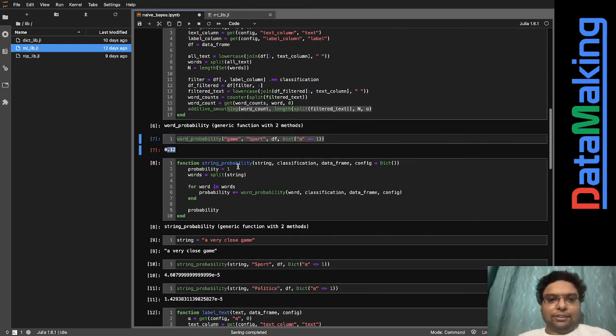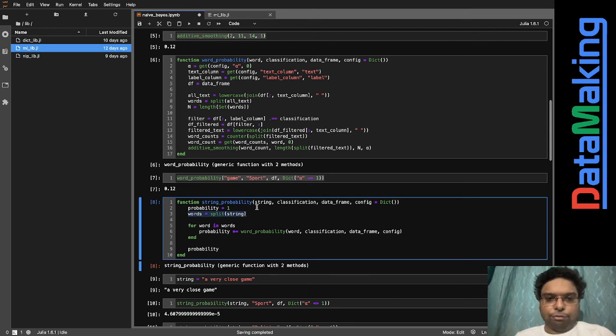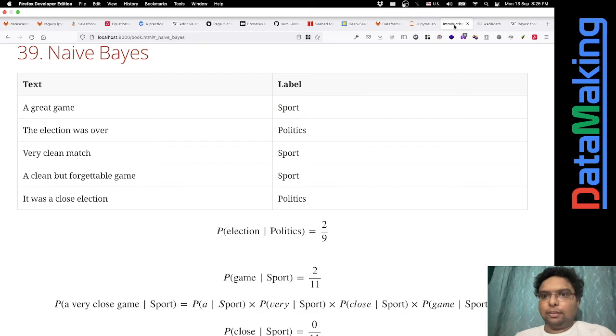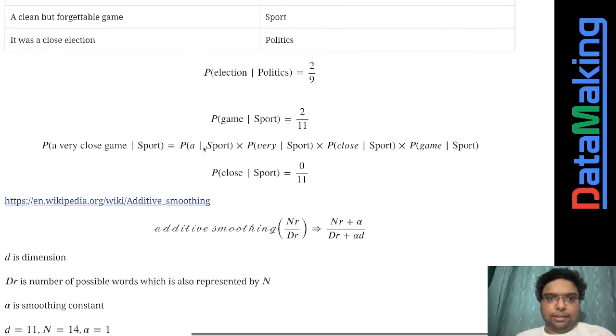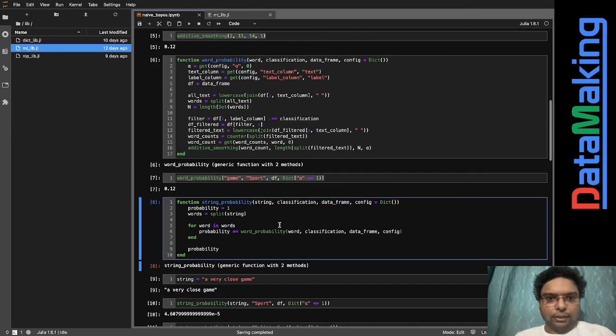Now the string probability is nothing but, I hope you understood this one, you're taking each and every word over here. First you have this probability of 1, and next you take the word probability and multiply it with this probability. The first time this probability will become the word probability of whatever it is. Second time it will get multiplied, and it will follow this rule, for each and every word it'll get multiplied.